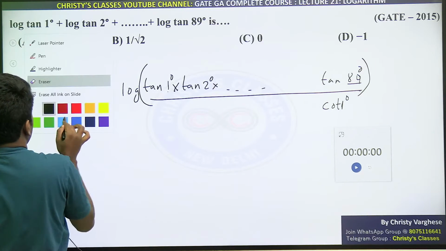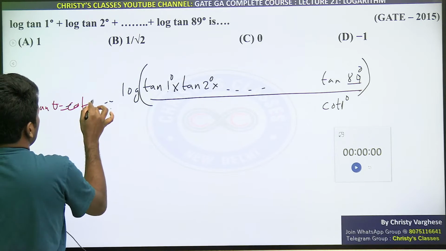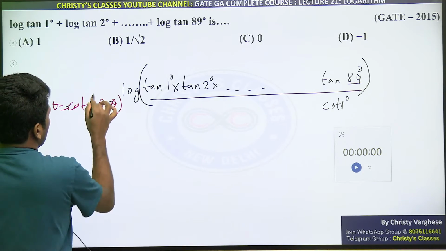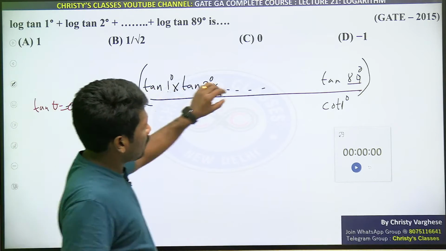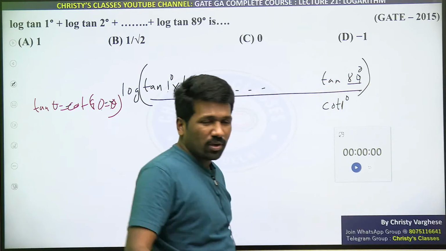Otherwise, there is chance of confusion. Tan theta equals cot of 90 minus theta. Are you all understanding? So, tan 89 is cot of 90 minus 89, that is cot 1. Yeah, you can prove it.